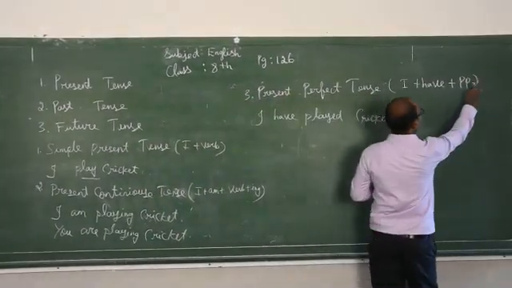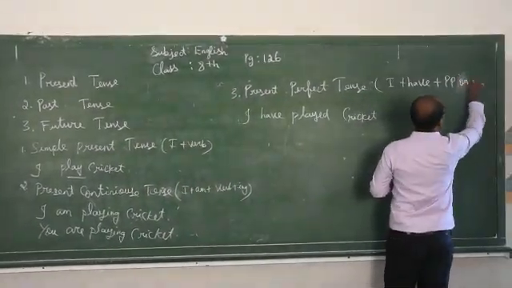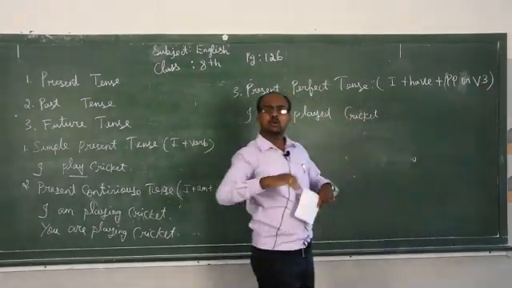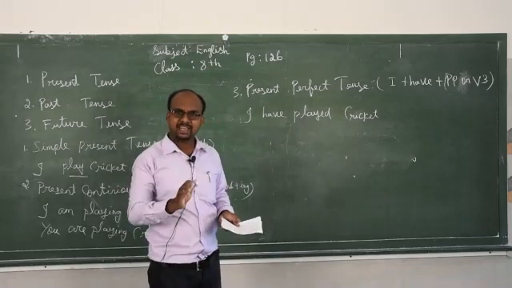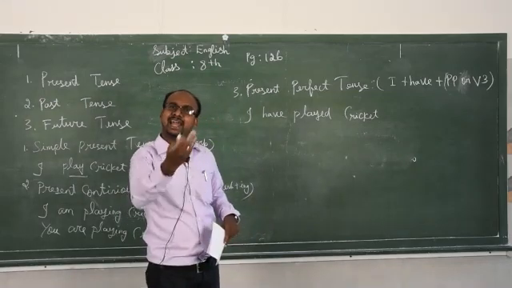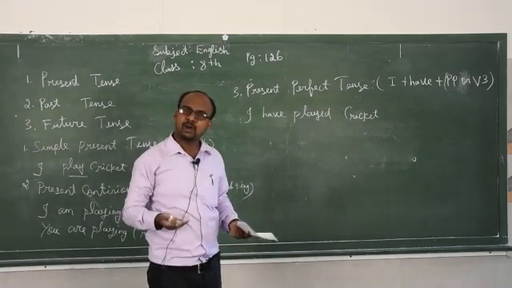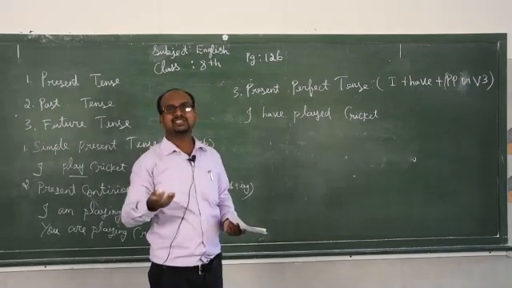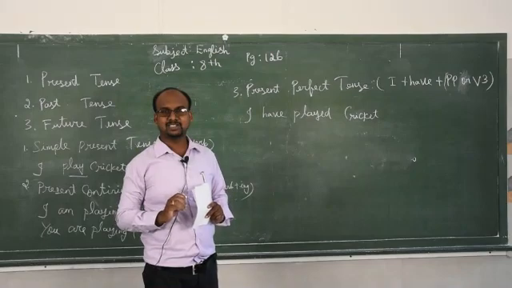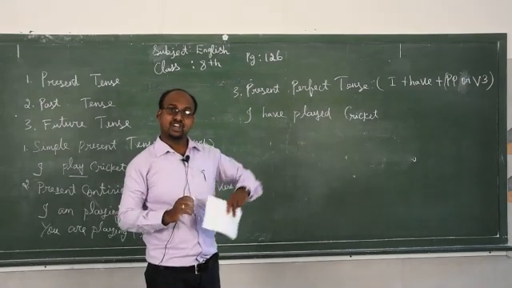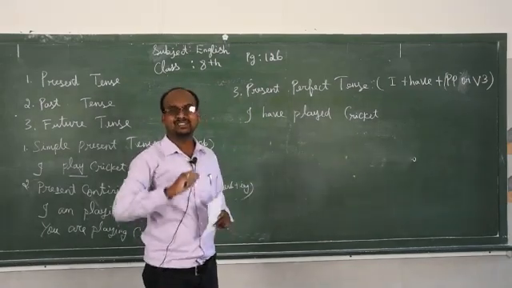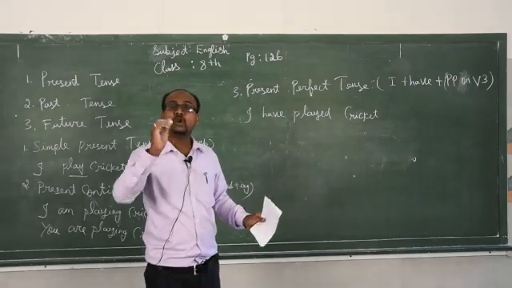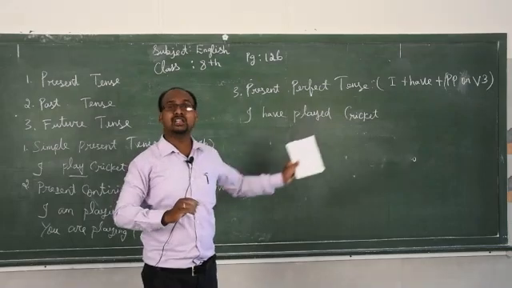PP or V3, both are the same. What do you mean by past participle? Play is present tense, played is past tense, and the past participle is also played. Write is present tense, wrote is past tense, written is the past participle. Give is present tense, gave is past tense, given is the past participle. So if you want to change the sentence, you must know the past participle of all the verbs that you go through.